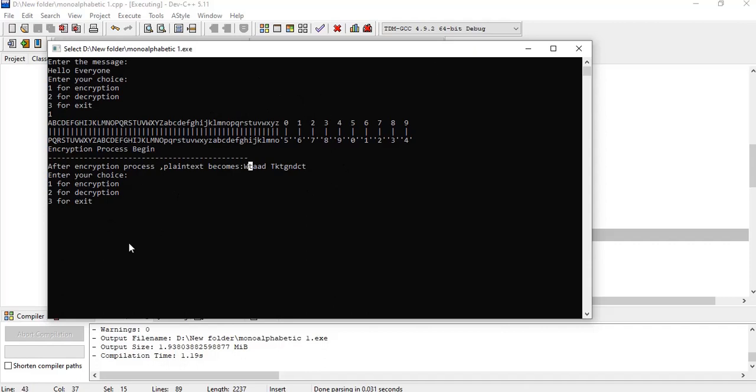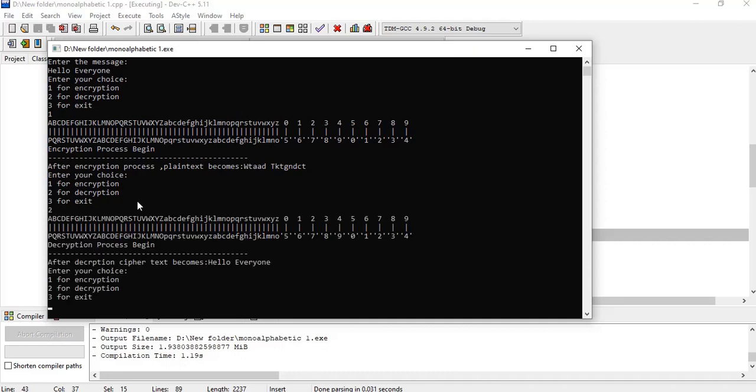It will ask for a choice. I simply press 2 for the decryption process. Here the decryption function is called and it will return the plain text. It will convert the ciphertext into the plain text. And 3 is for exit.